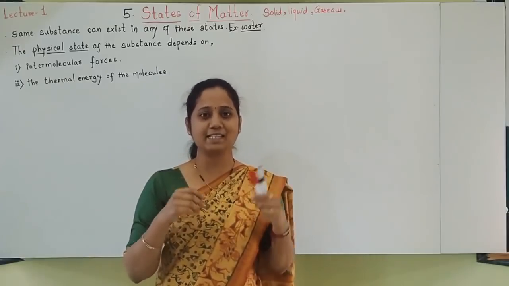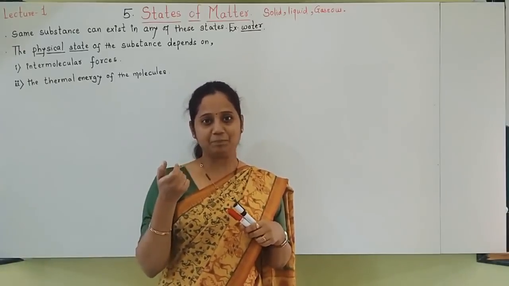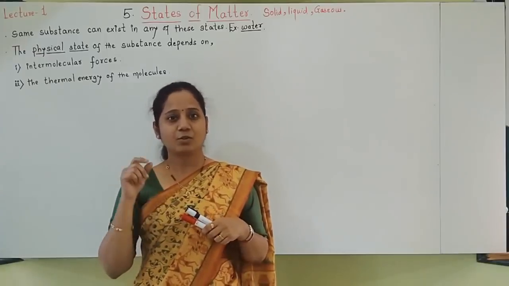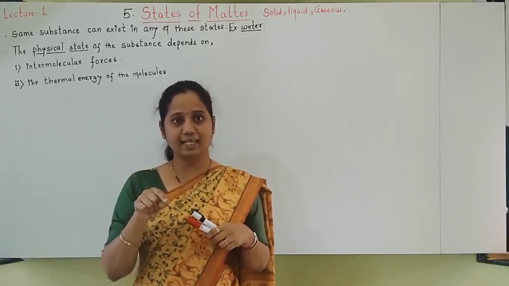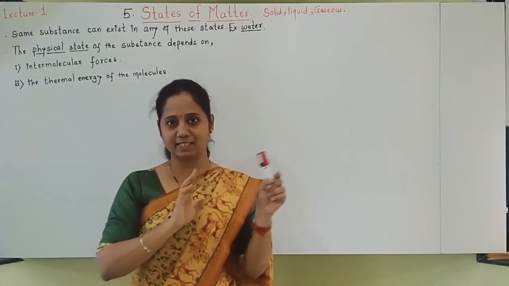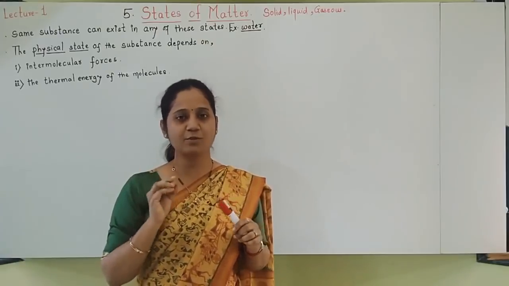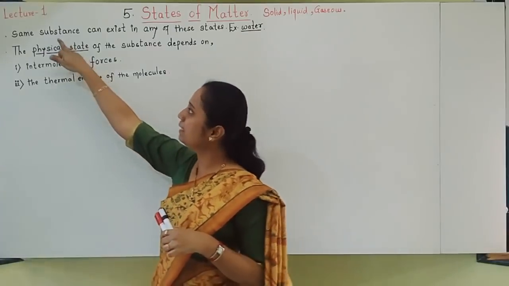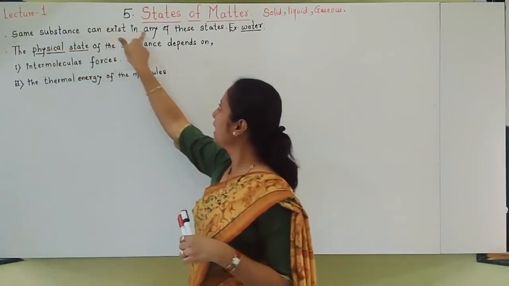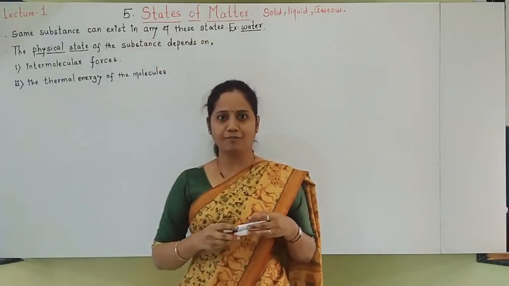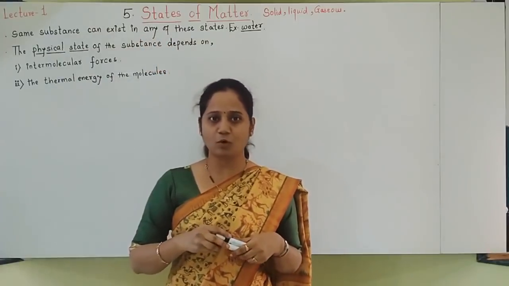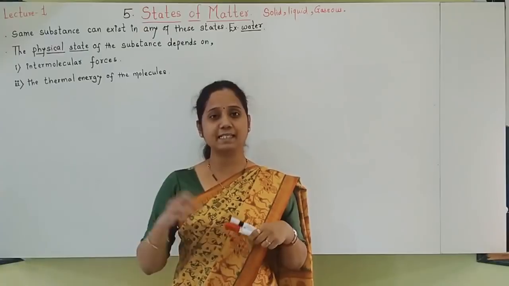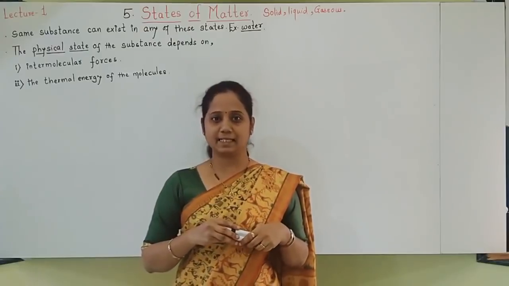And water can be gas if it is in steam form. So the same substance can exist in any of these states. Do you agree? We have seen the example of the water molecule. So the first statement I have written here: the same substance can exist in any of these states. Example, water. Water can exist in all these 3 states.